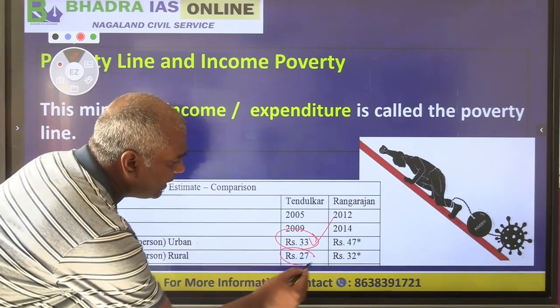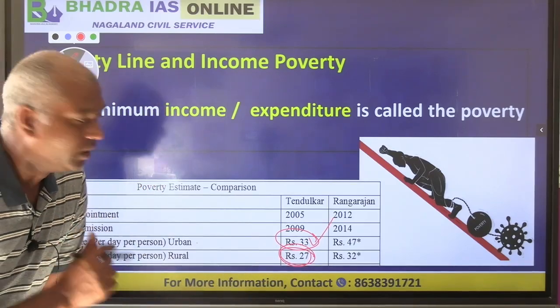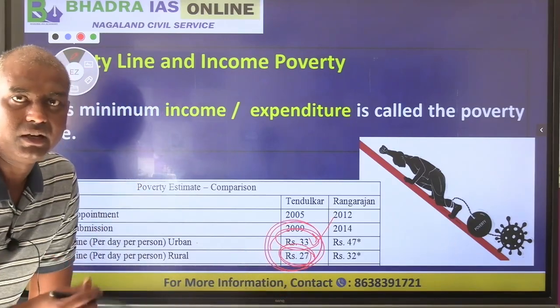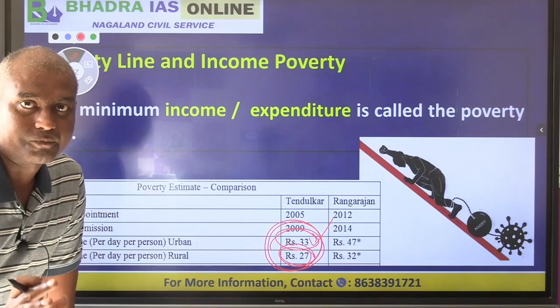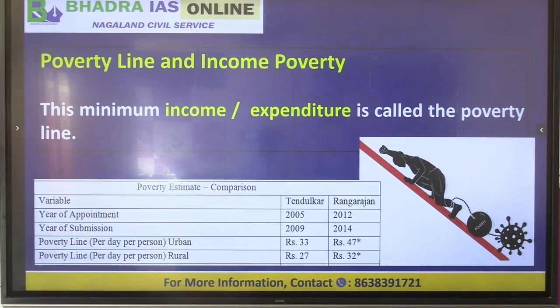In the rural area, they fixed it at 27 rupees per day. This 33 rupees, 27 rupees is what we call the poverty line. This idea of poverty is generally what we call the concept of income poverty.